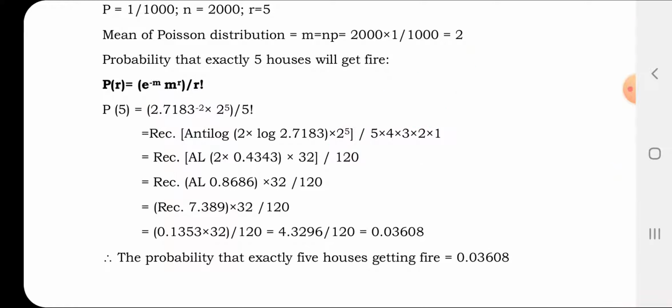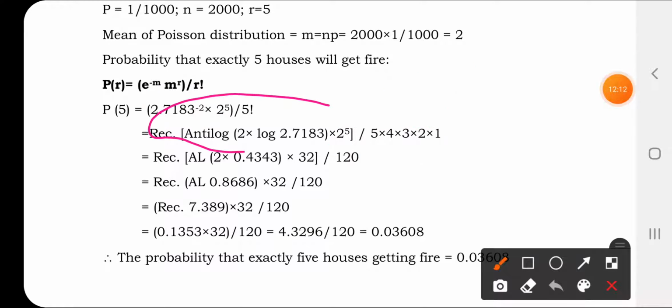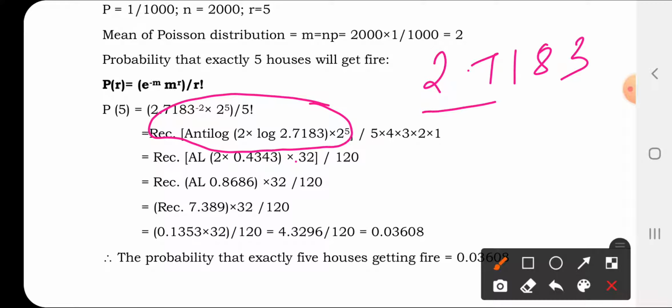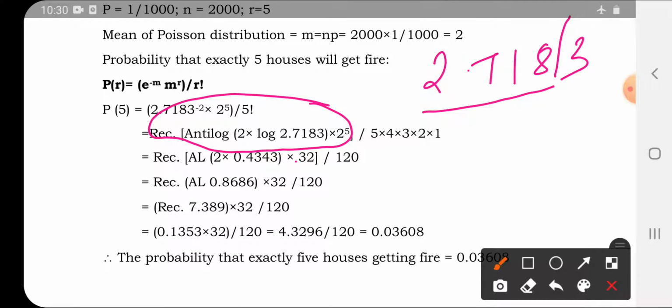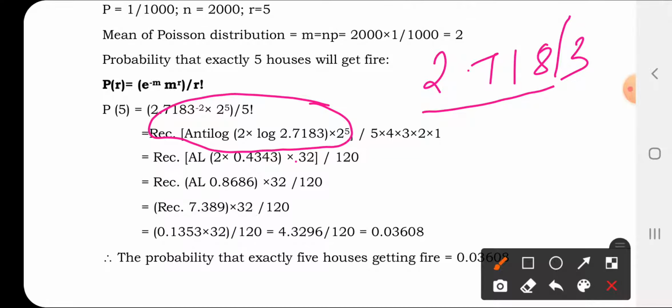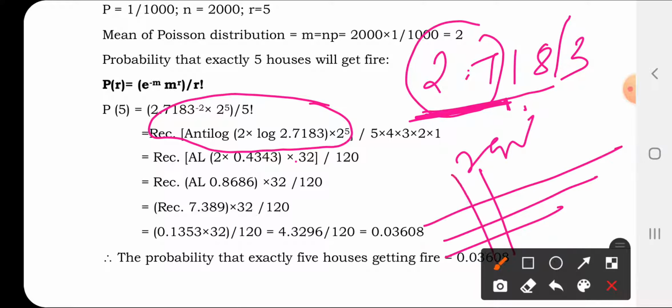I have told you about this figure. Antilog 2 into, you have to find out the log of 2.7183. In order to find out the log, only 4 digits are enough. As I have already told, go to the log table. Forget about the point. Take the value 27, 2 digits you have to take. In 27, you just go for the value 1. See in the row, value 1. For example, this is 27. What value is written here, that you have to find out.